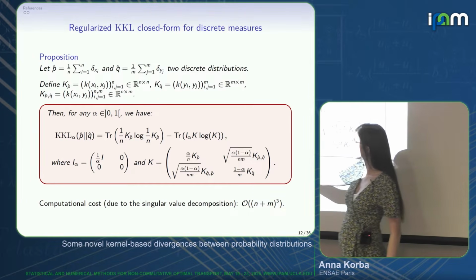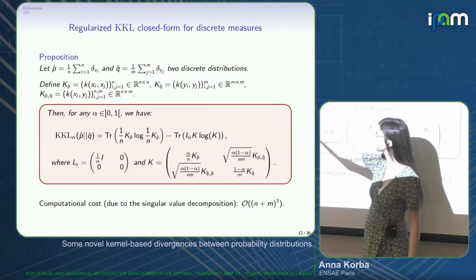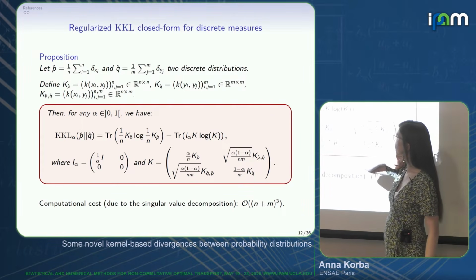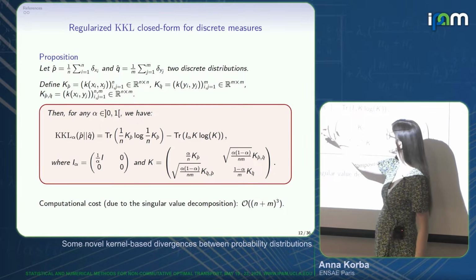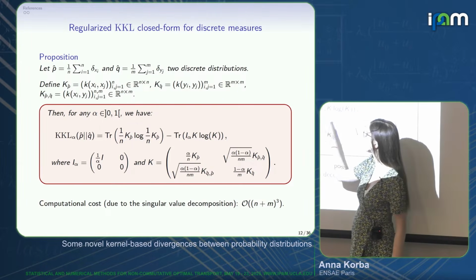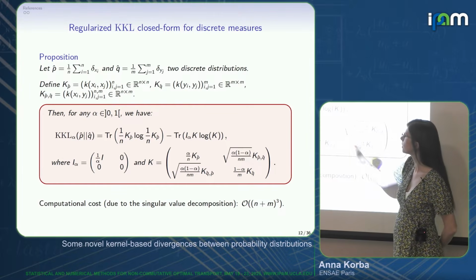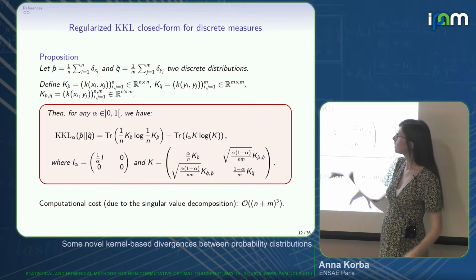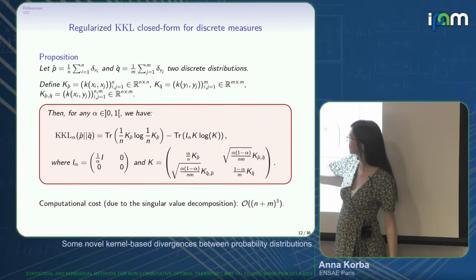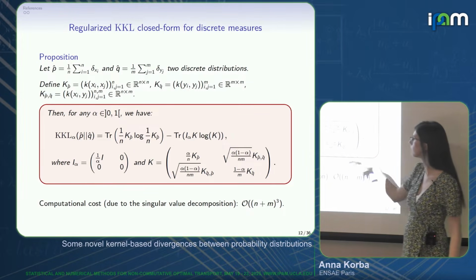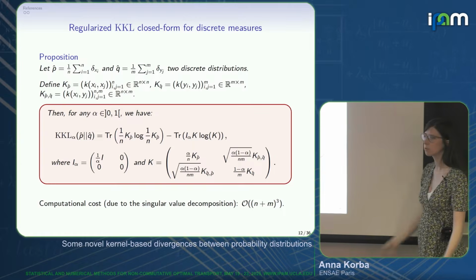Then the KKL between these two discrete measures can be written as this trace involving these Gram matrices. You have a Kp hat and an expression involving big K, where this big K is simply a big matrix that we have constructed by stacking Kp hat and the mixed matrix. It's a very nice thing.